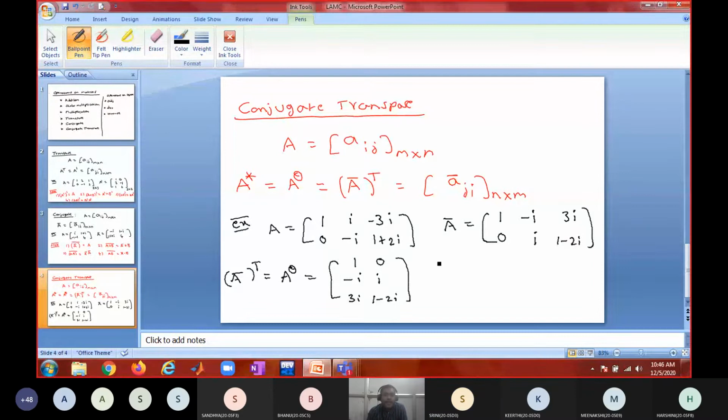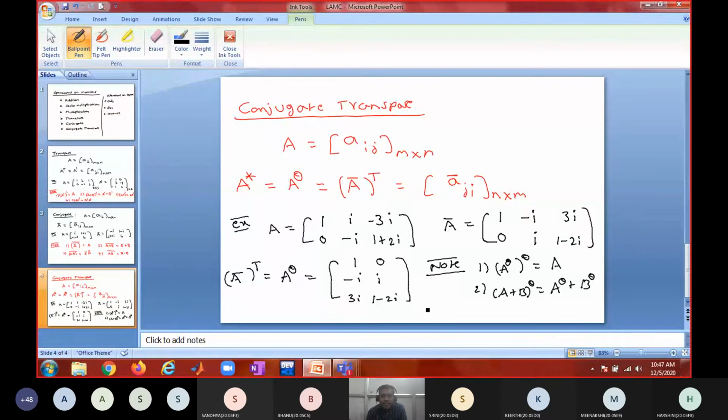Now what are the properties of this conjugate transpose? First one would be: A power theta, whole power theta, will be equal to A. Next, what will be (A plus B) power theta? It will be A power theta plus B power theta. You can verify this.